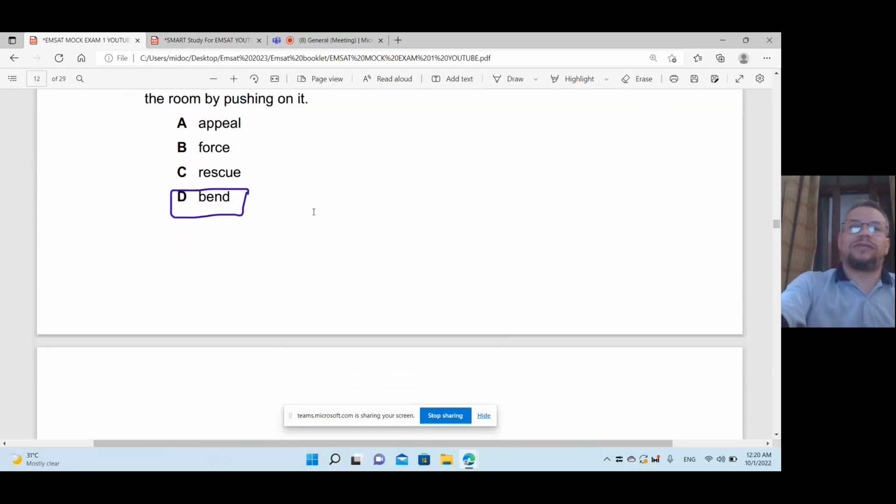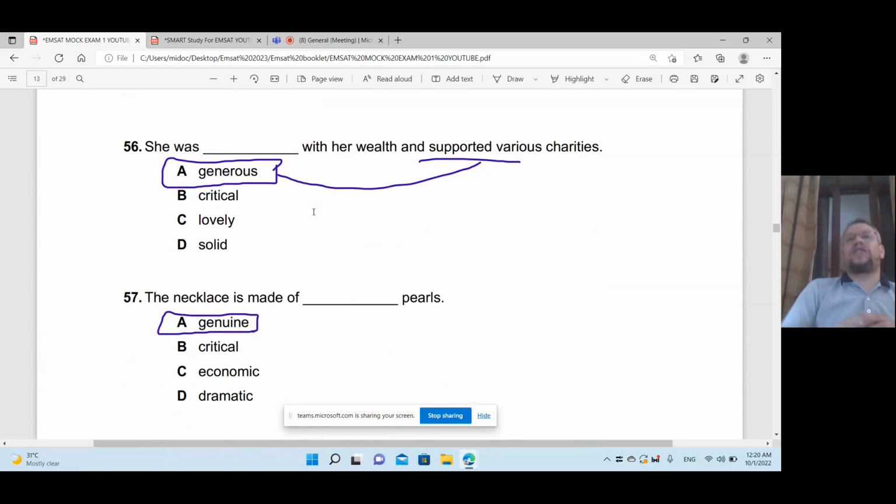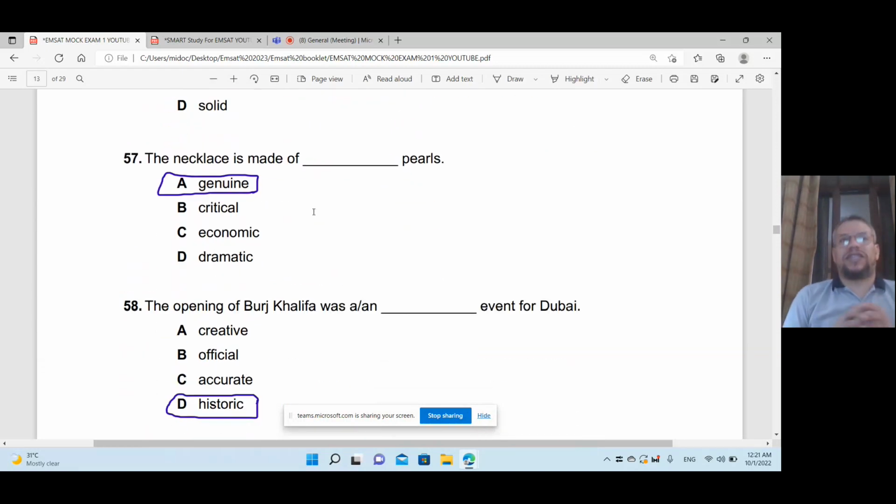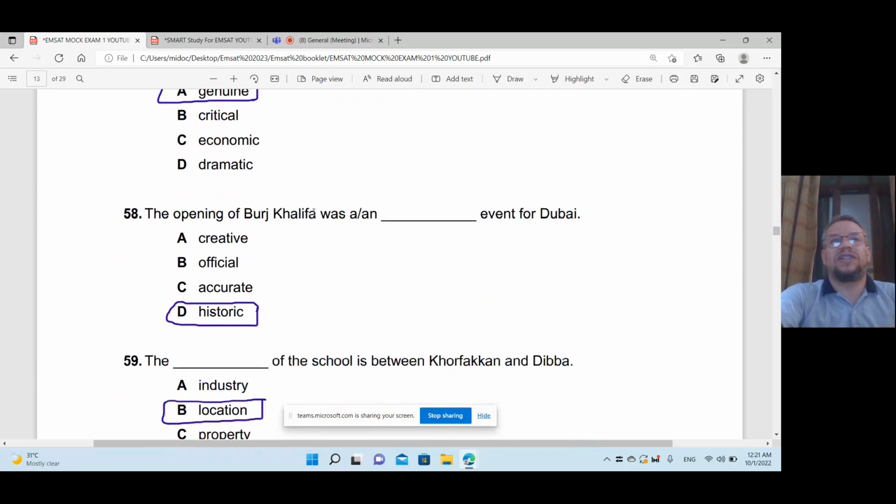Okay, that's perfect. She was generous with her wealth and supported various charities. She was generous. She always gave money to orphans, the warehouse of orphans, workshops, and so on to help poor people. So generous. The necklace is made of genuine pearls. Genuine pearls, not critical pearls, not economic pearls, not dramatic pearls.